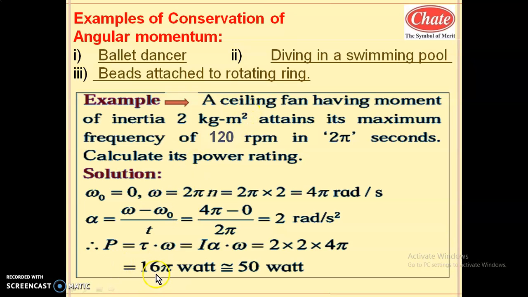So the power of the rotating fan will be 4 into 2 into 2, that is 4 into 4, 16 pi watt. Pi value is 3.142. So 16 into 3 is more than 48. So its value is nearer to 50 watt.